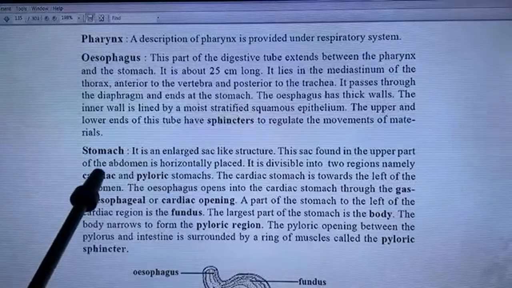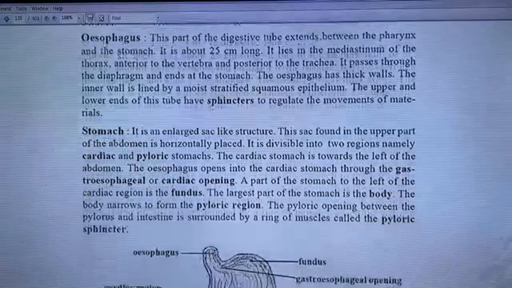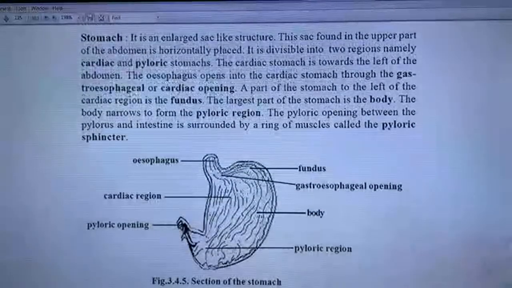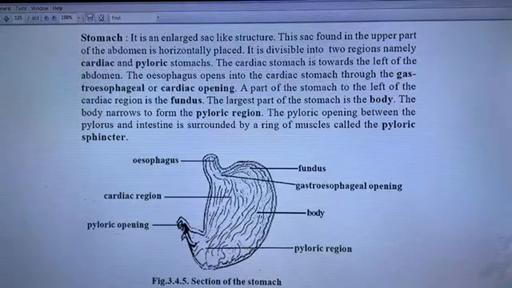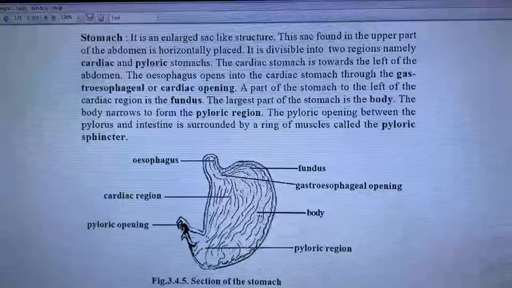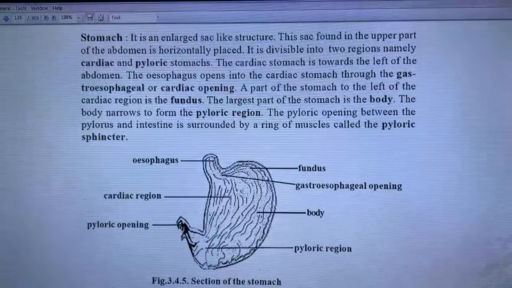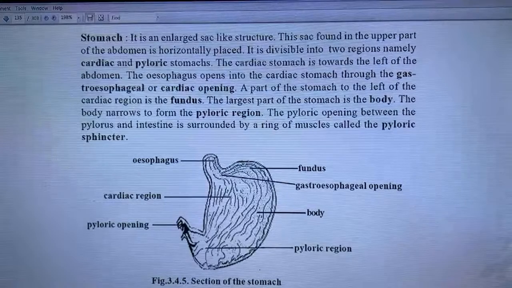Stomach. It is an enlarged sac-like structure found in the upper part of the abdomen, horizontally placed. It is divisible into two regions, namely the cardiac and pyloric stomach. The cardiac stomach is toward the left of the abdomen. The esophagus opens into the cardiac stomach through the gastroesophageal or cardiac opening.